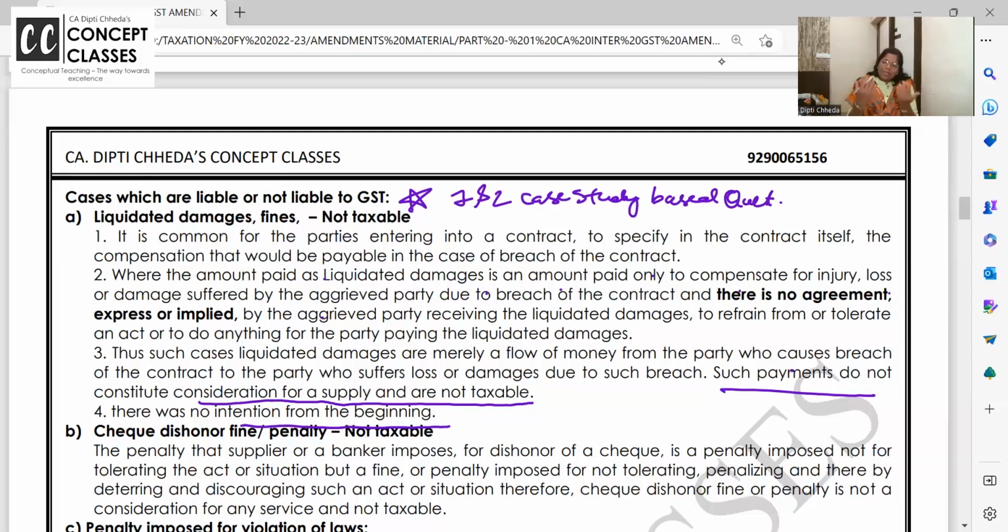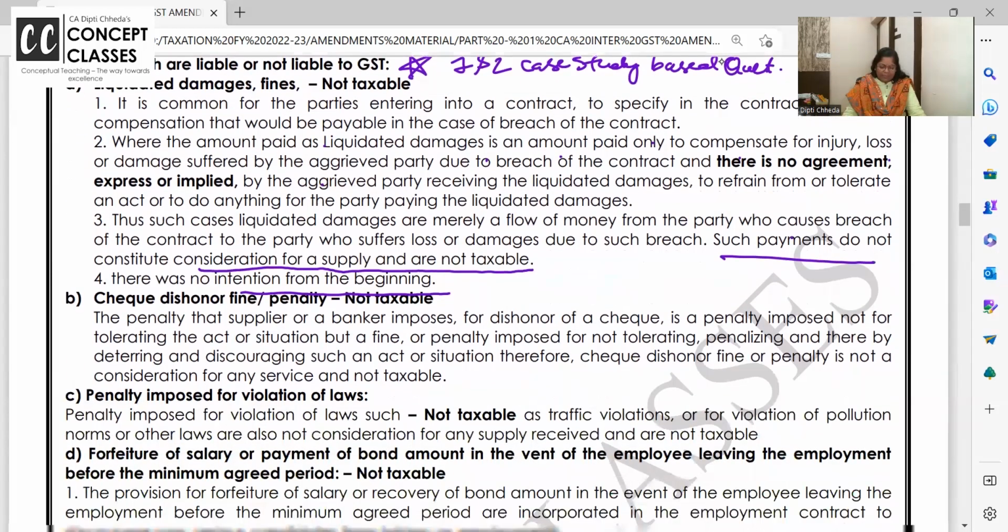In the case of the school and all, the intention was very clear that I will tolerate loud music, you pay me the money. Or the school is playing loudspeakers 10 to 3, I will tolerate and they have to pay me money. Followed or not, both ways. So when I'm paying liquidated damages, there is no intention right from the beginning that the contract must be broken and damages should be paid. Hence, this is not a supply, and damages are just an extended flow of money, and there was no intention from the beginning, hence not taxable.